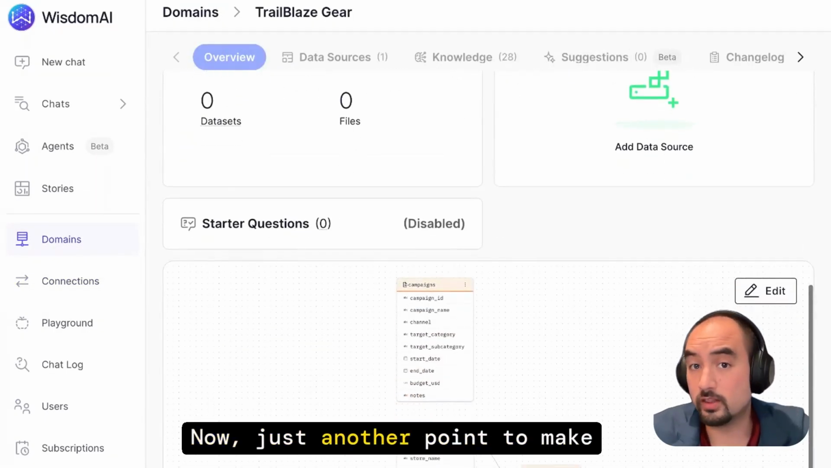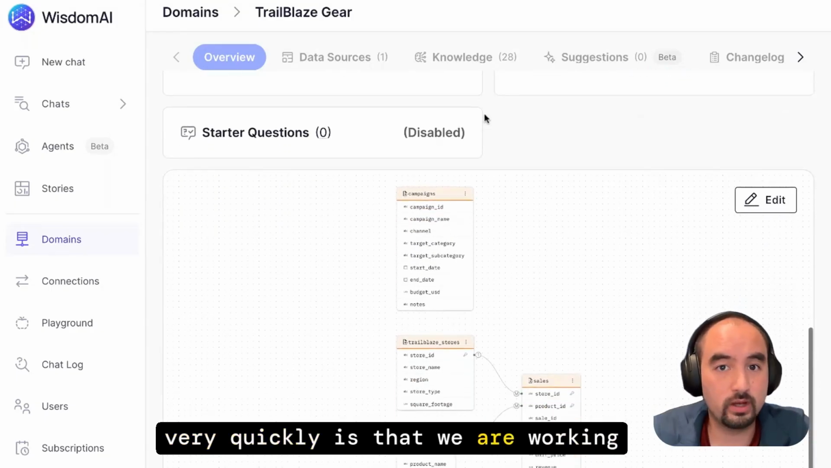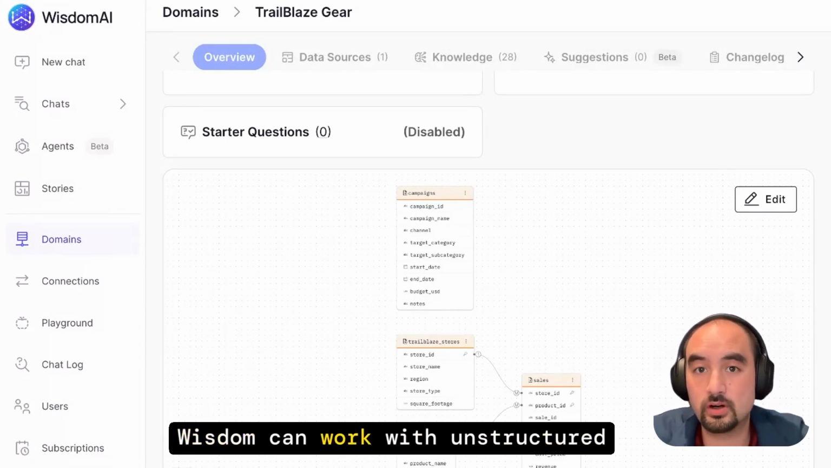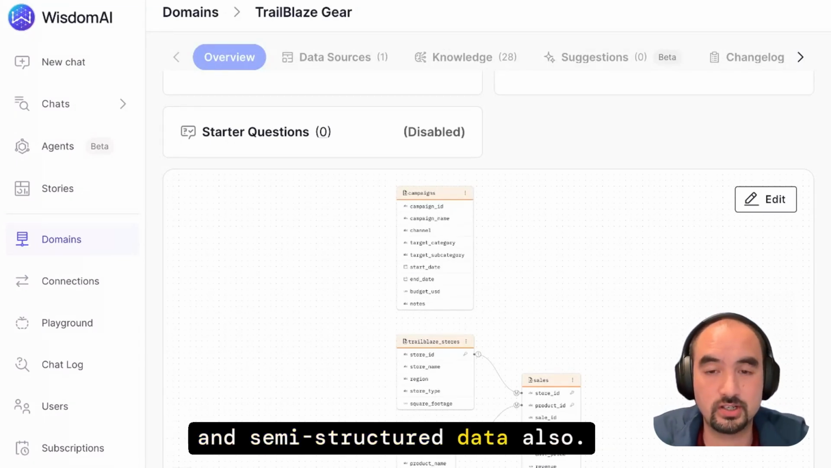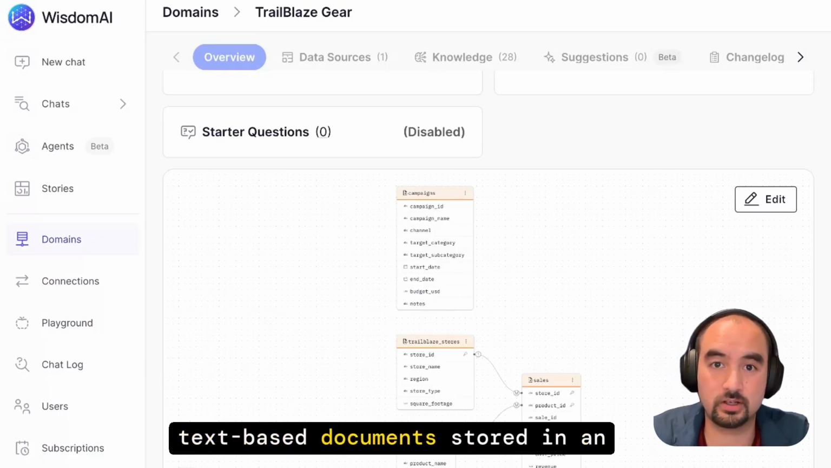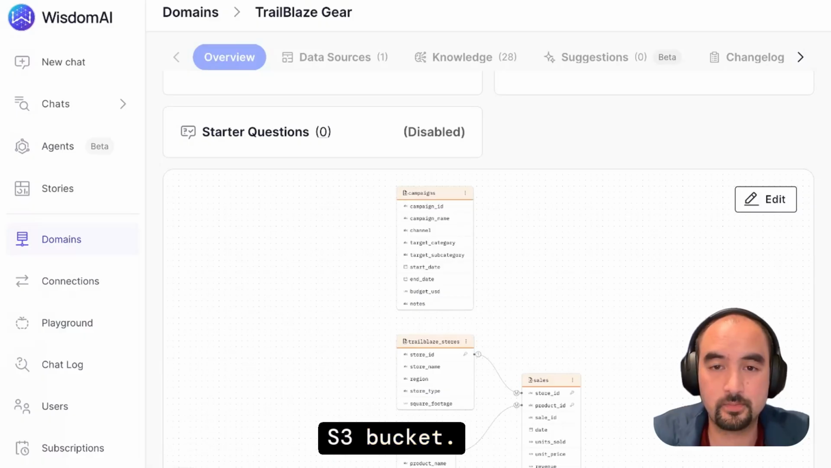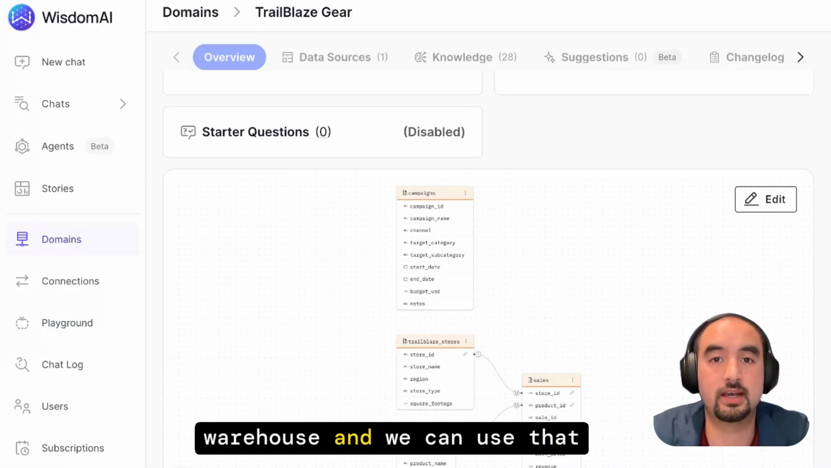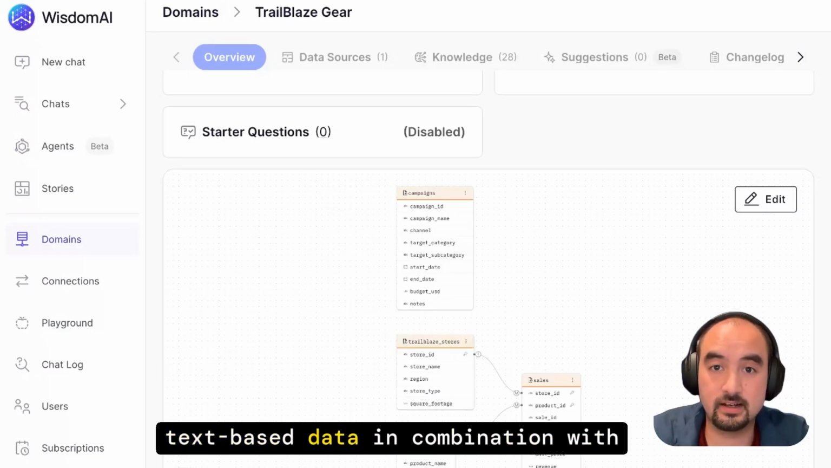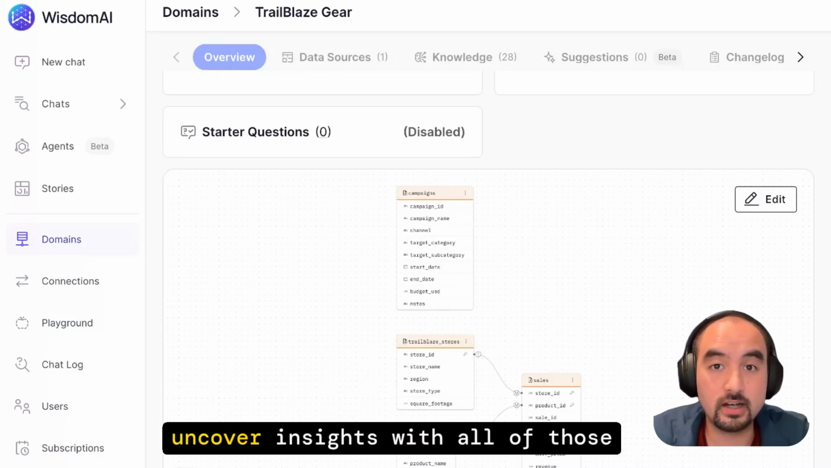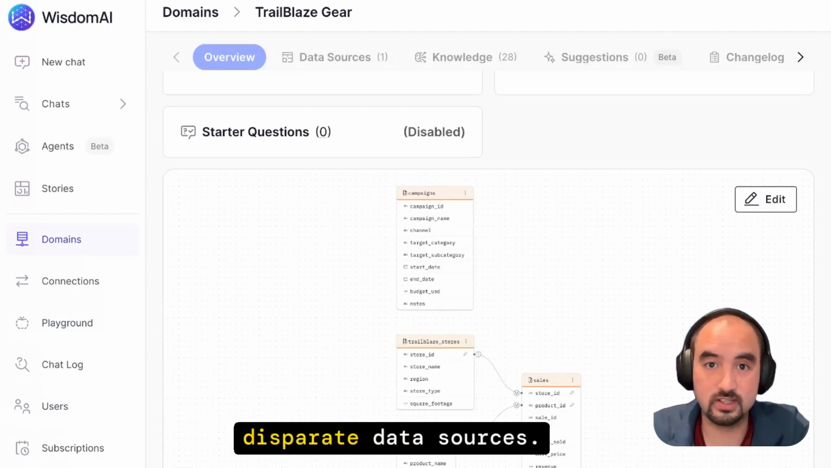Now, just another point to make very quickly is that we are working with structured data here. So we're connected to CSV tables, but it's important to note that Wisdom can work with unstructured and semi-structured data also. So say, for example, you have text-based documents stored in an S3 bucket. We can connect to that just in the same way we connect to your data warehouse, and we can use that text-based data in combination with our structured data, and we can uncover insights with all of those disparate data sources.